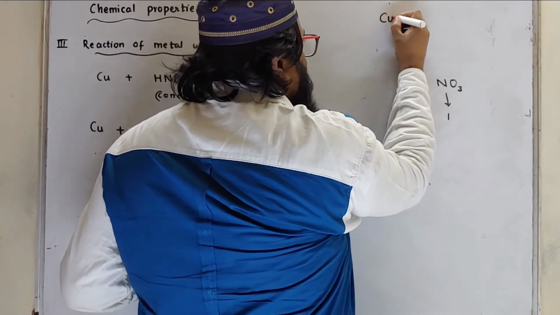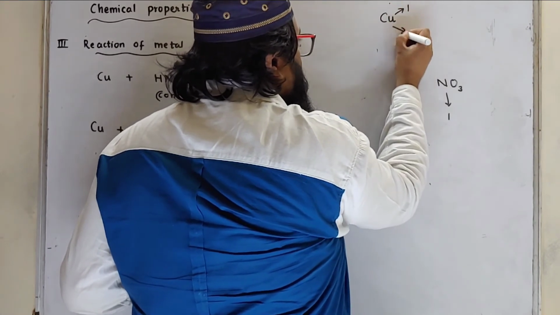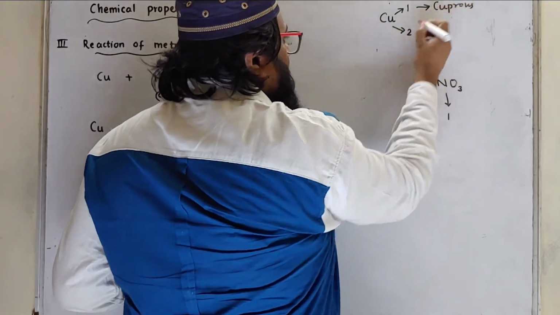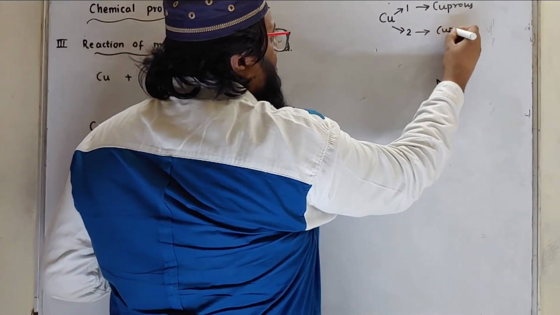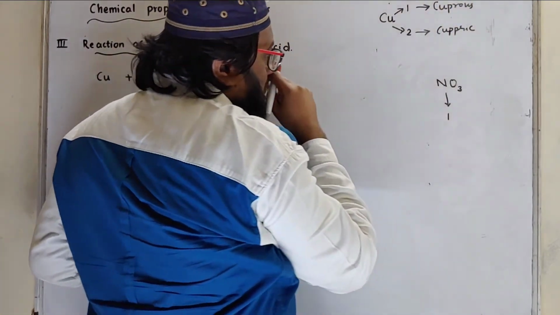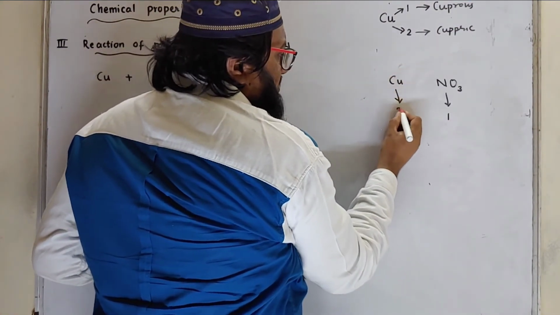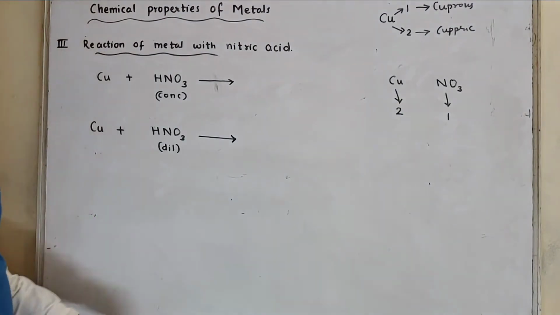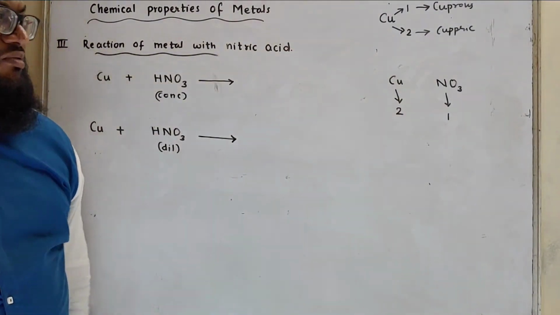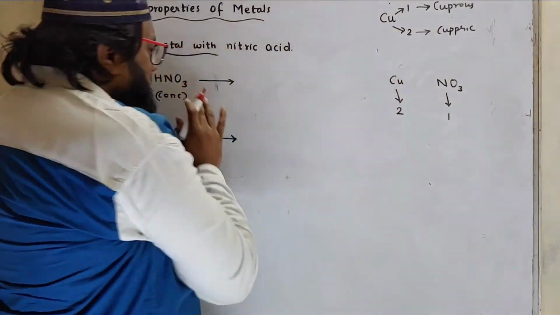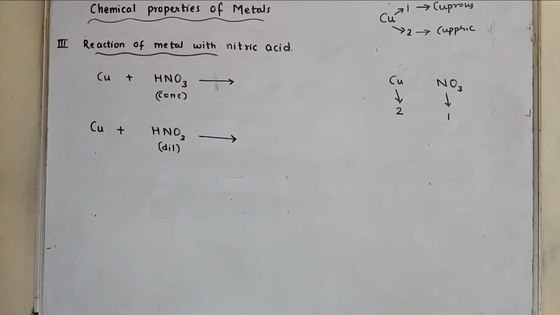Again copper has variable valency 1 and 2. 1 is cuprous, and 2 is cupric. Here the valency is 2. We have taken cupric. Here in this case it forms cupric nitrate.